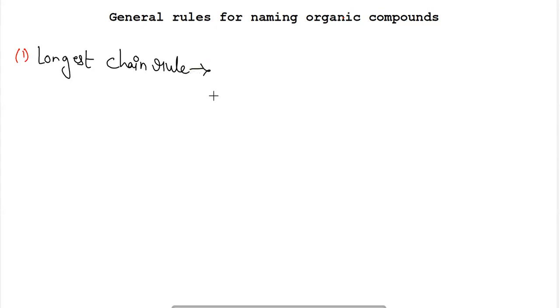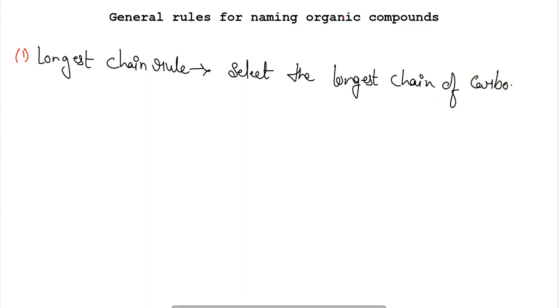In the longest chain rule, we have to select the longest chain of carbon atoms which is continuous. The selected chain must contain the maximum number of carbon atoms.